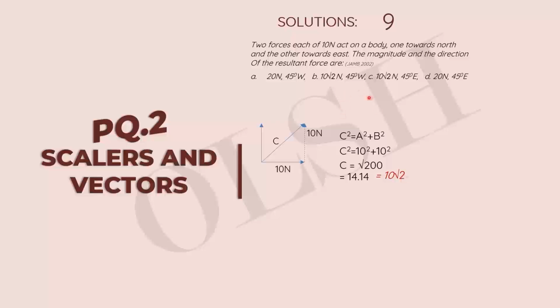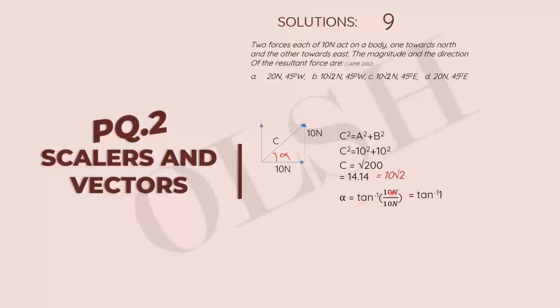So let's move on to find the angle. The angle we're looking for here is alpha, the angle the resultant makes with the x-axis. Alpha can be found by tan theta, where of course we know tan theta is opposite over adjacent, and this is the opposite and this is the adjacent.